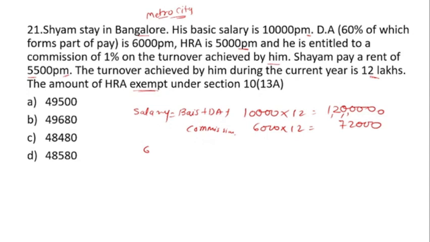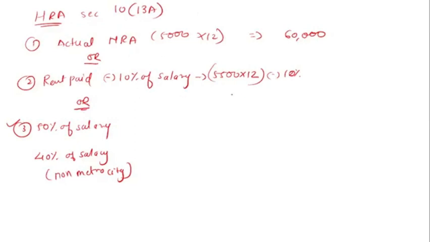So 12 lakh multiplied by 1%, that is 12,000. Okay, so in this we will total this.